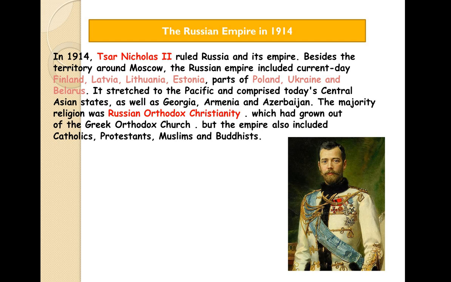So, it stretched to the Pacific and comprised today's Central Asian states, as well as Georgia, Armenia and Azerbaijan. All these places were under the Tsar. It was under the Russian Empire, a big empire. The majority religion was Russian Orthodox Christianity.